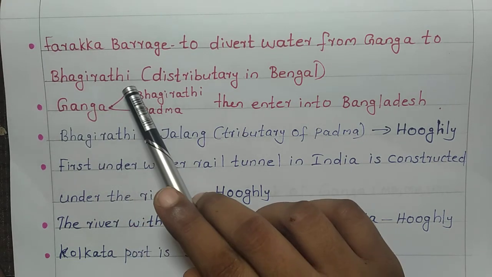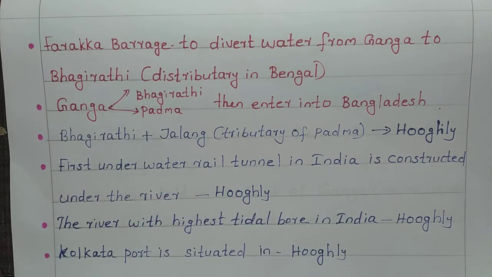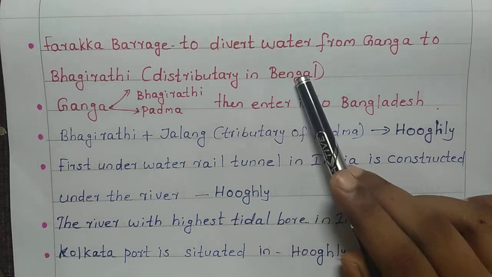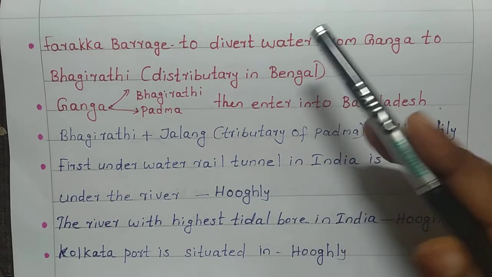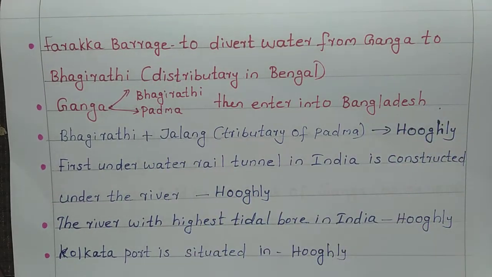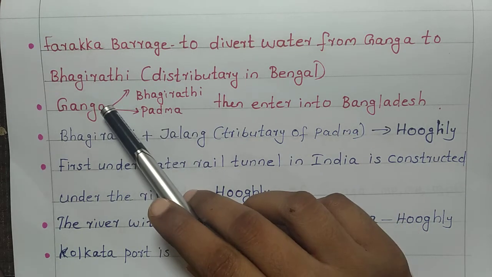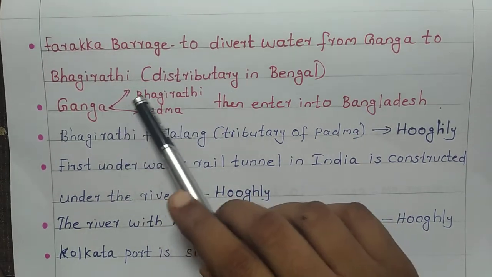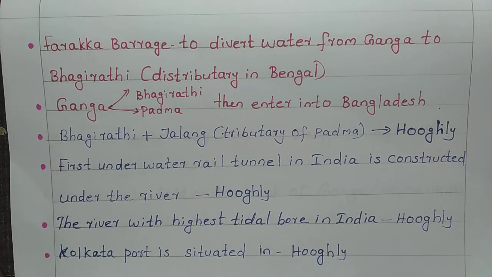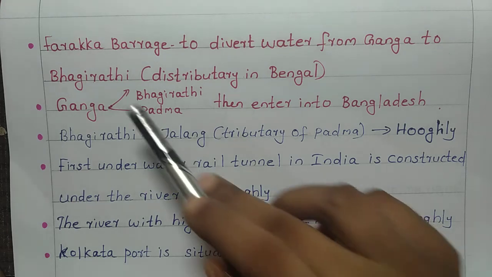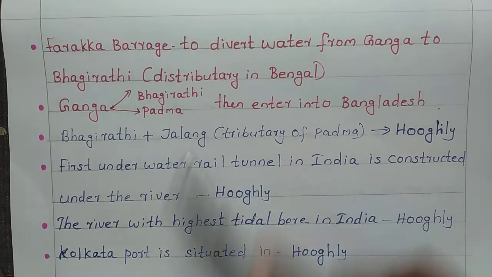Because before Ganga, both Alaknanda and this Bhagirathi join together and form Ganga, and after that in Bengal it is again divided into two, that is Bhagirathi branch and Padma. Here two divisions are there, Bhagirathi and Padma, and then it enters into Bangladesh. Before entering into Bangladesh, it splits into two, Bhagirathi and Padma.